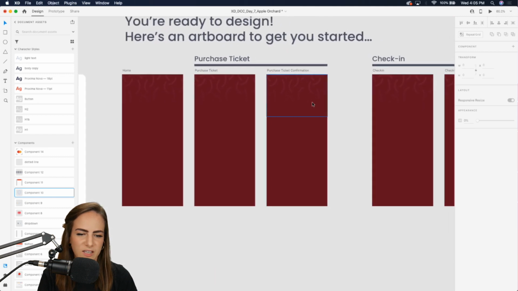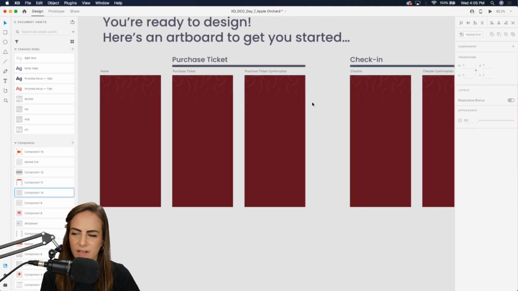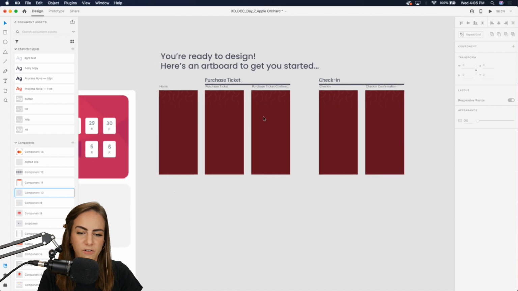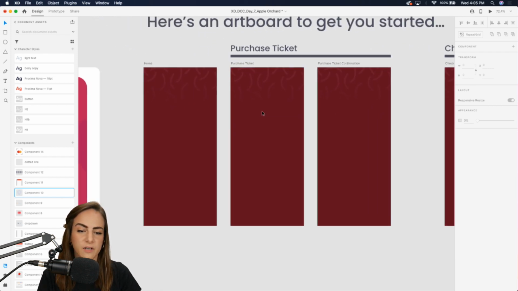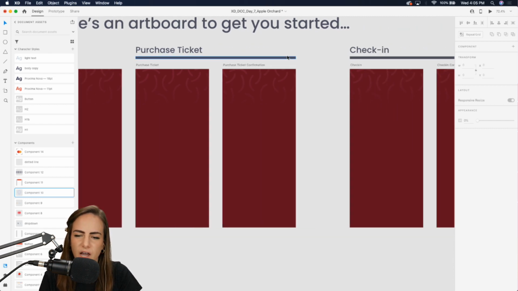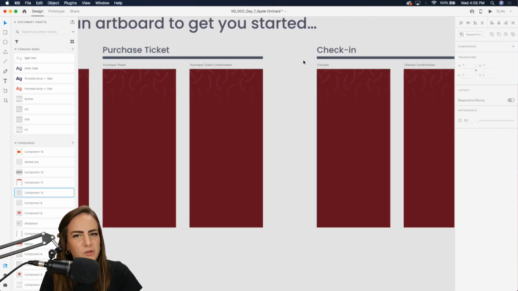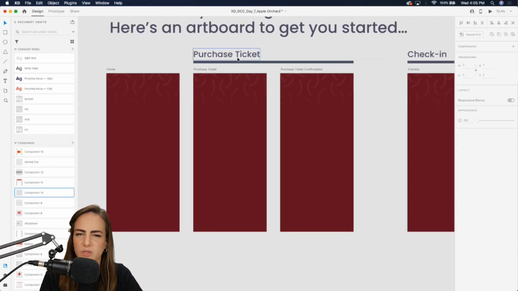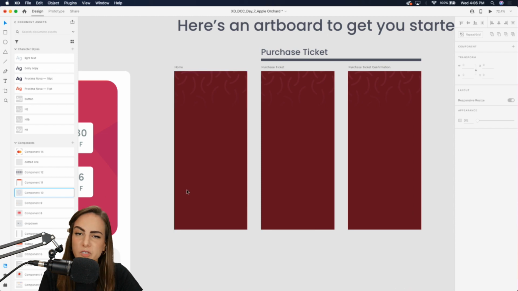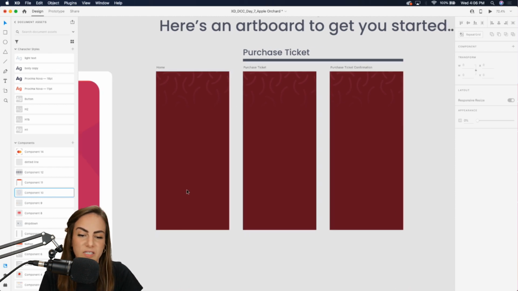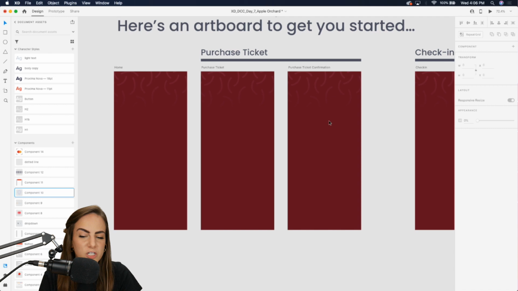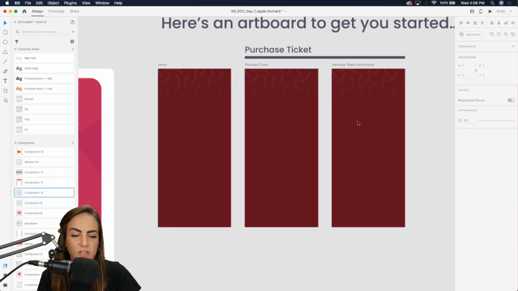All right, so just setting everything up. I have 5 artboards here, and excuse me, normally I don't do this sort of thing at the top with the titles, but since we have a few more screens than usual, I thought it would be helpful to lay these out so we can see from a high level view what the flow is going to look like. So home screen, obviously we're going to keep that pretty simple, and then a few screens for purchasing, and then a few screens for the check-in.